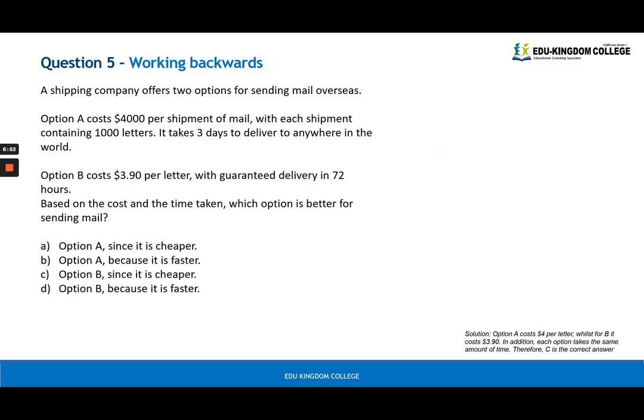Number 5. I usually recommend you to write a table up, but you can actually decide on the option just from the first line. Option A, $4,000 for 1,000 letters. That means it's $4 per letter. Option B is $3.90 per letter. So straight away you can tell that option B is better because it's cheaper. If you look at the time it takes to deliver, it is the same. 72 hours is the same as 3 days. Thus C is the answer here.